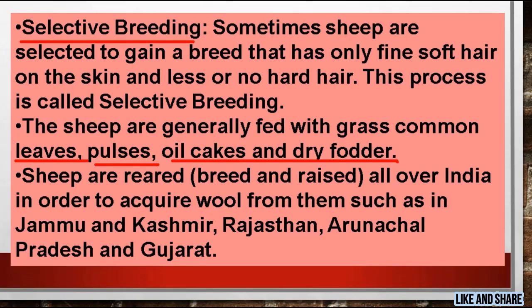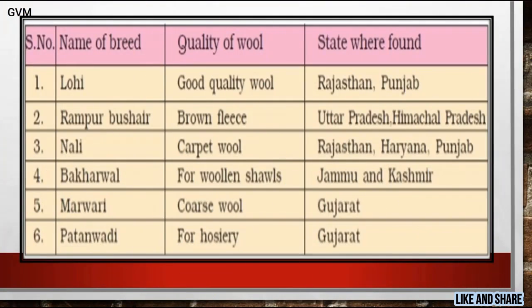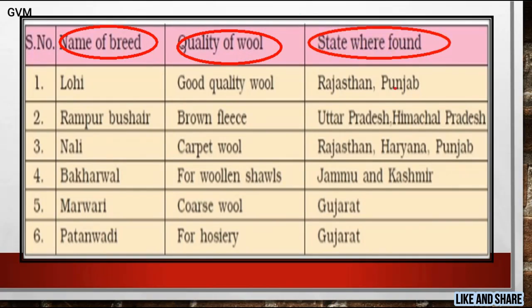And students, in India, sheep are basically reared all over different states of India like Jammu Kashmir, Rajasthan, Arunachal Pradesh, Gujarat. Now students, here is a table, and as you can see here are three sections. The first one is the name of breed, the second one is the quality of wool, and the third one is the state where they are basically found.